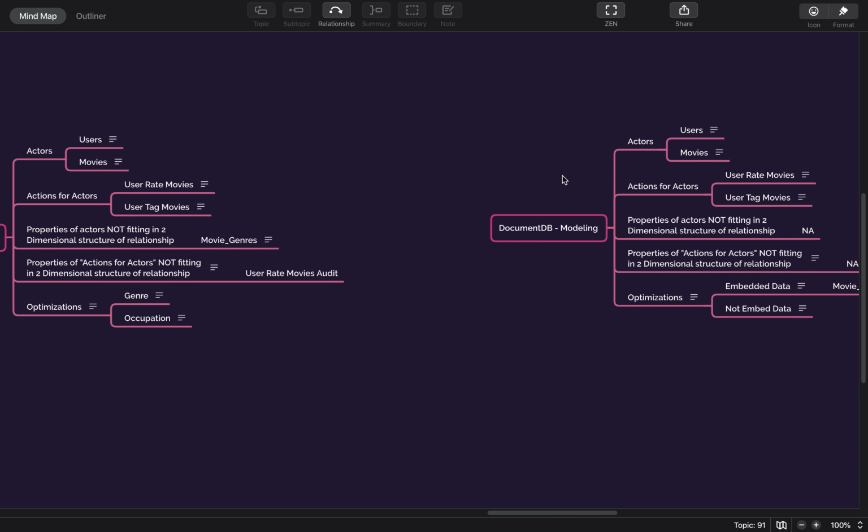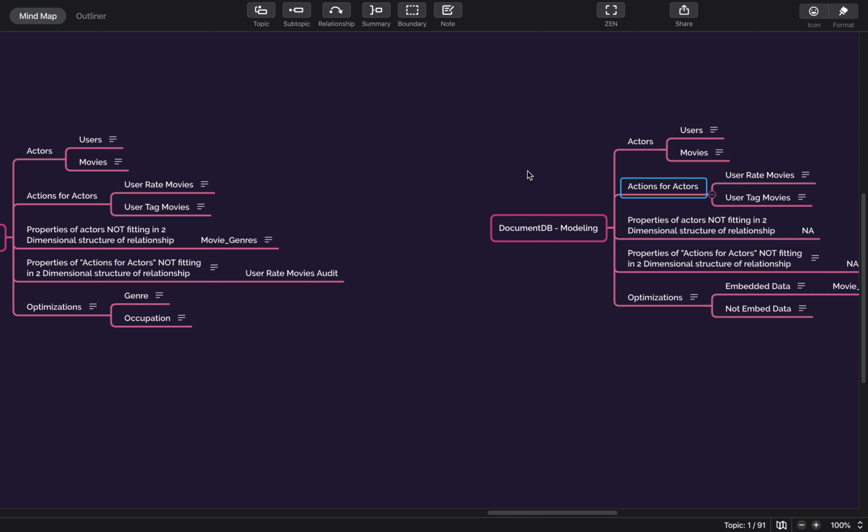In document DB also we will talk about actors, definitely. Then the action for actors, we can still write within the user. So one can argue, why not in the user table itself, whatever movies rating he has done, let's add those movies in the user table itself, right? That can be a valid point.